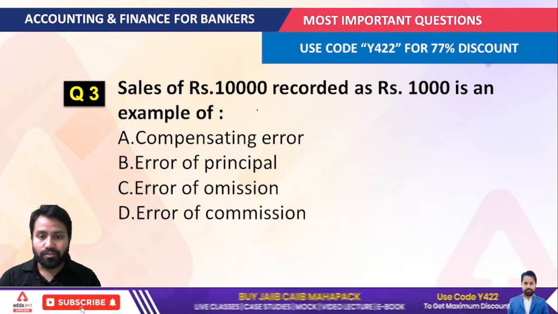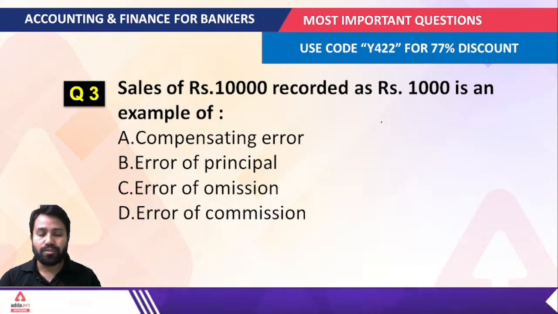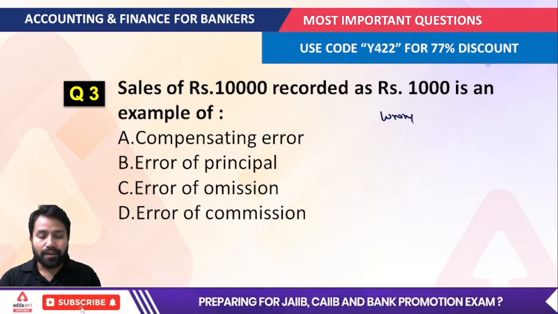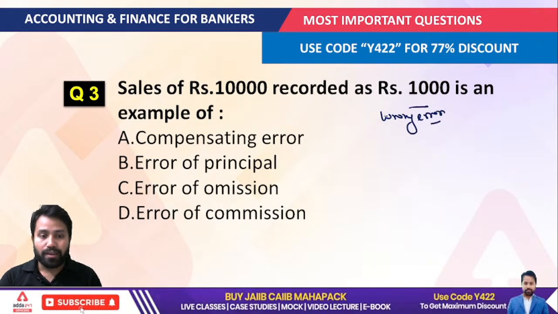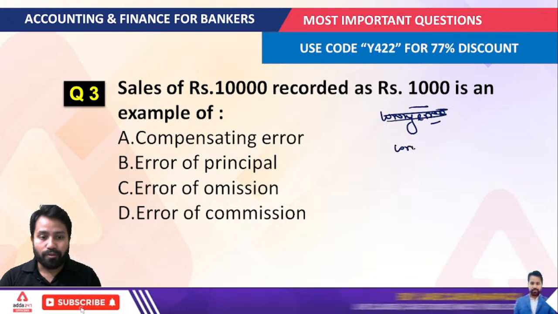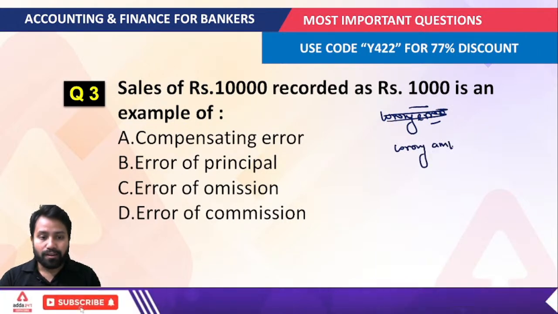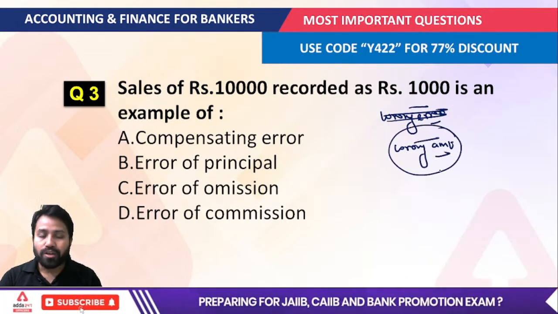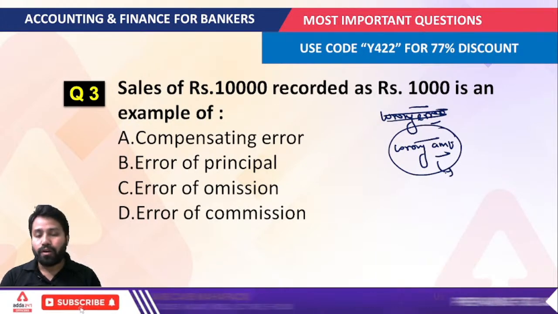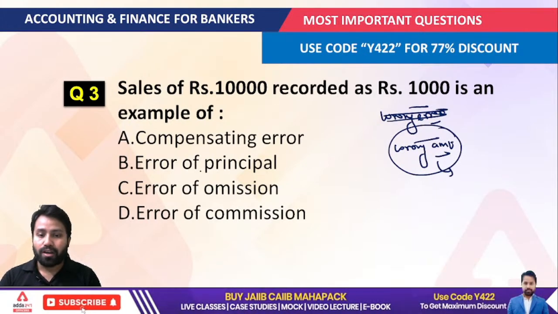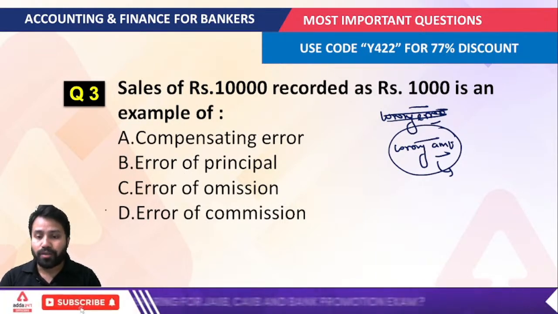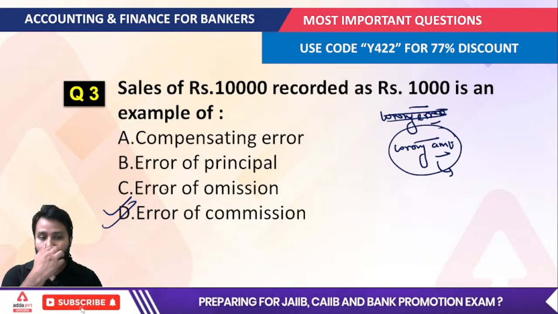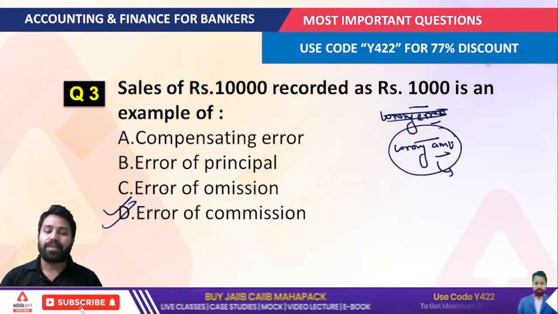Sales of 10,000 rupees recorded as 1,000. Whenever you are getting a wrong amount error, like you actually posted the wrong amount, then you can understand there would be an error of compensating, error of principle, error of omission, or error of commission. The correct answer is the error of commission. Okay, that should be the correct answer.